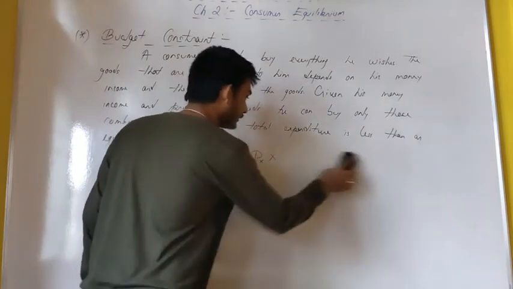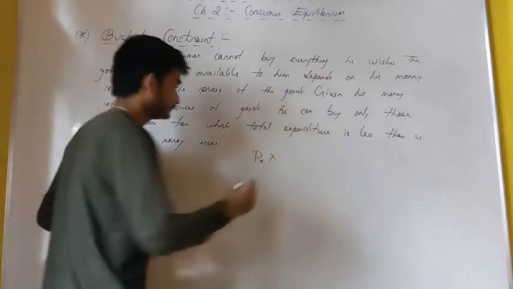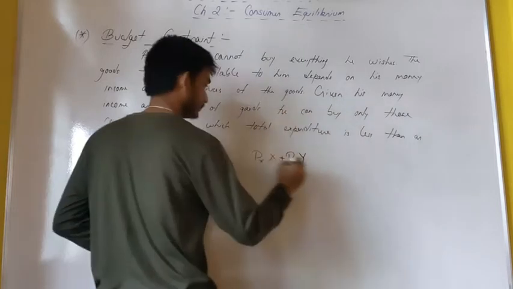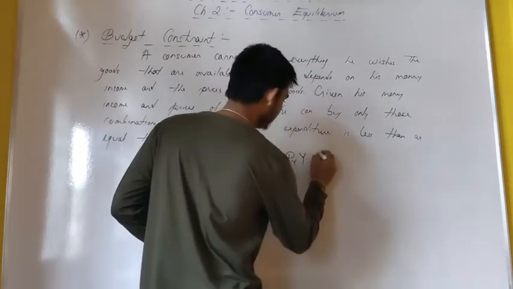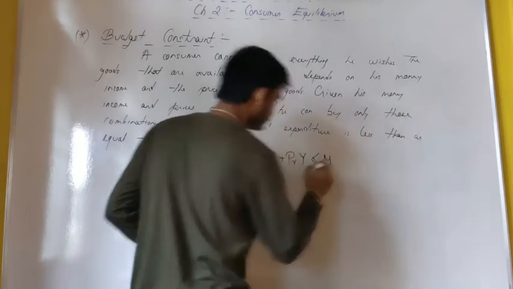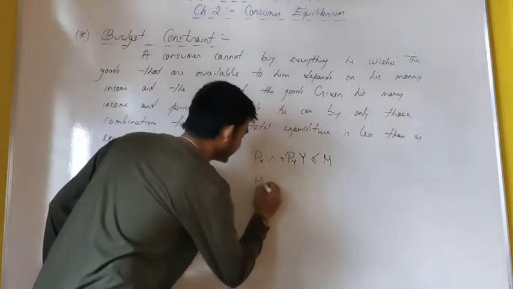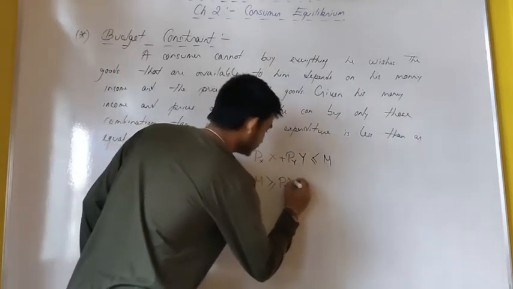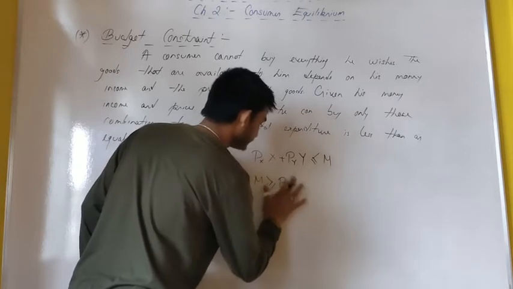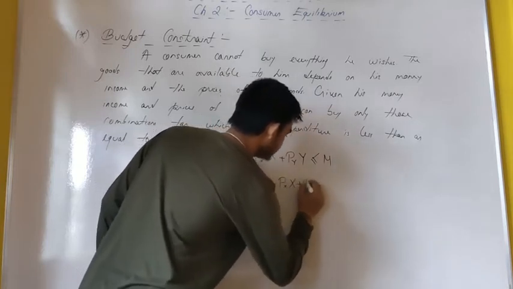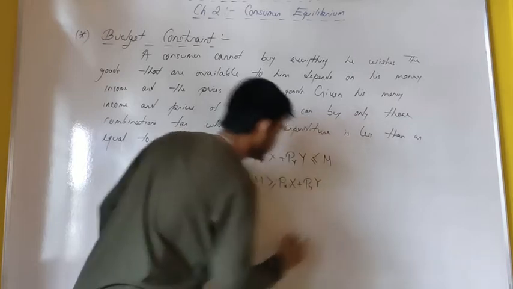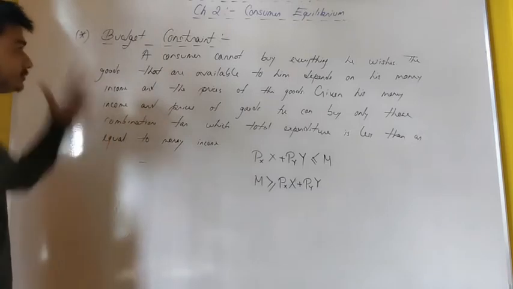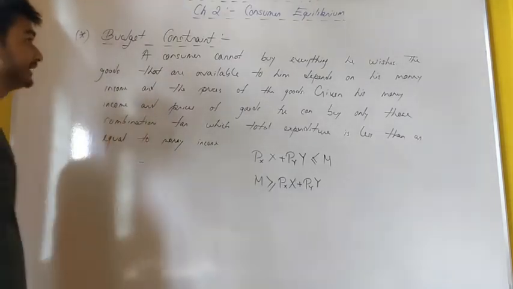So by the very definition, total expenditure has to be less than or equal to money income, or it can be written like that: money income has to be greater than or equal to the total expenditure, PX into X plus PY into Y.